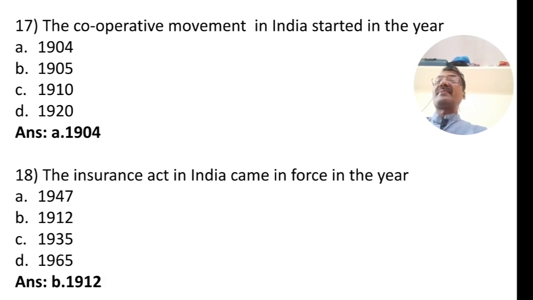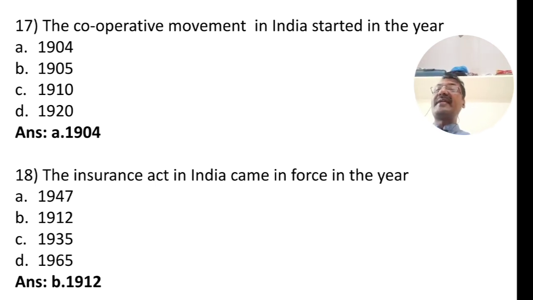Question number 17. The cooperative movement in India started in the year. Option A, 1904. Option B, 1905. Option C, 1910. And option D, 1920. The correct answer is A, option A, 1904. The cooperative movement in India was started in the year 1904.